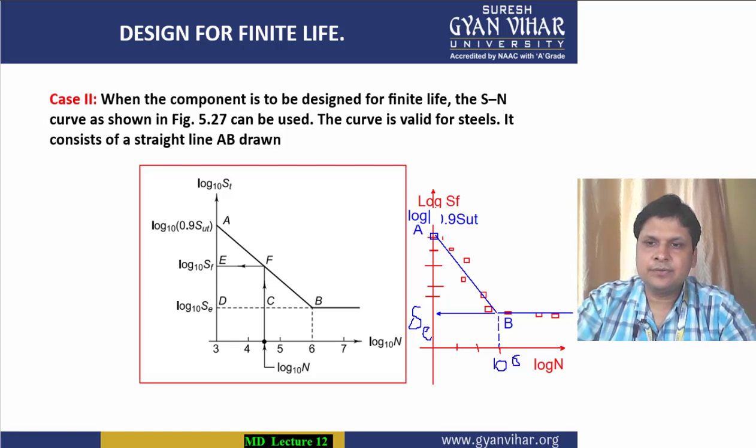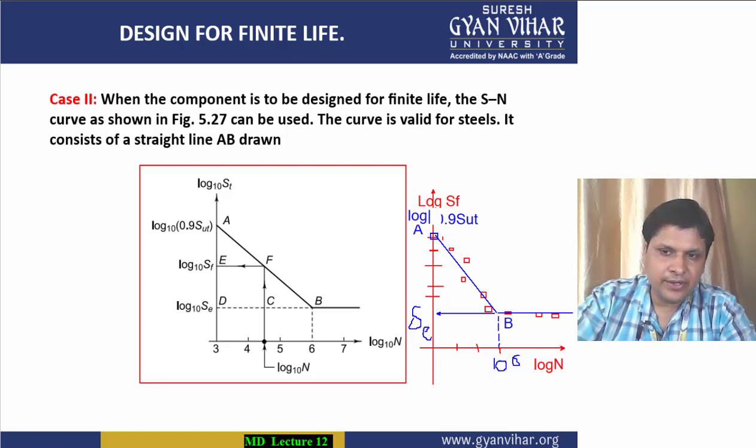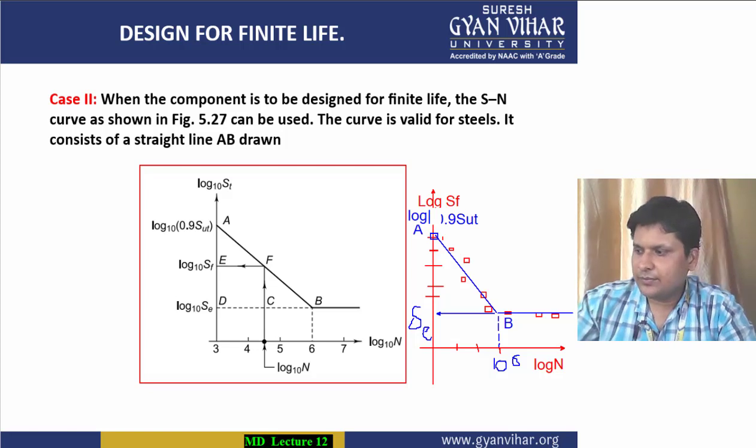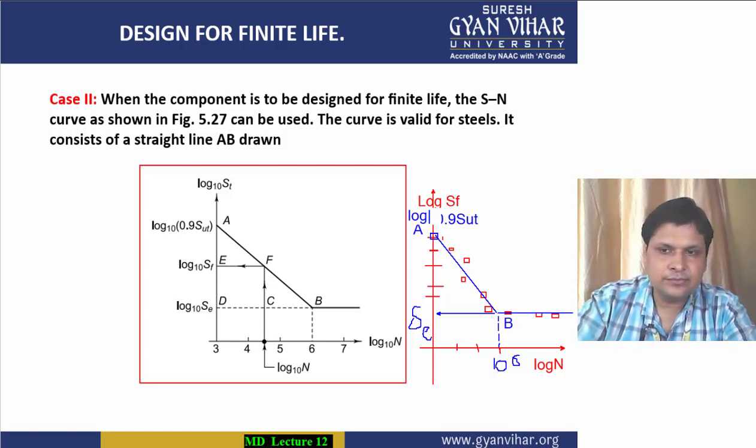Now students, if for example the number of stress cycles are given to you, I am omitting the drawing and using this already drawn diagram.